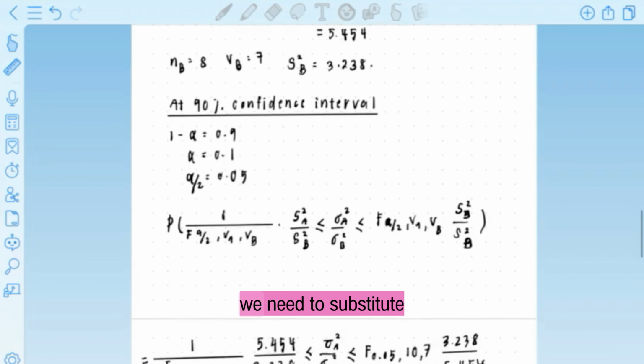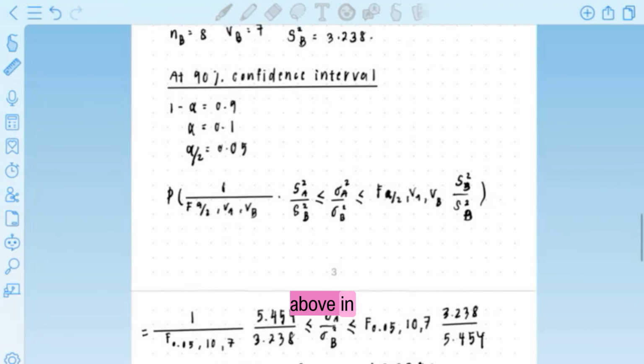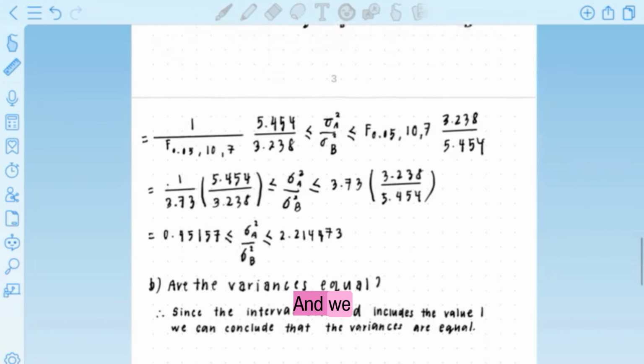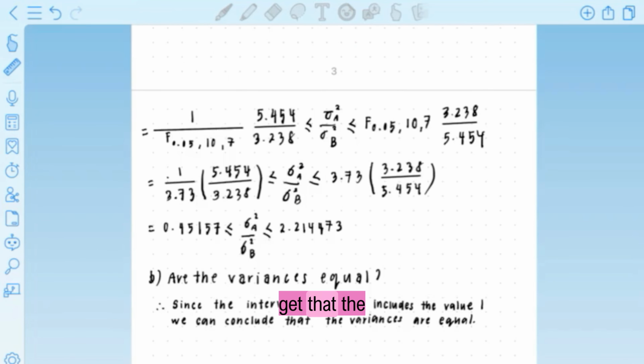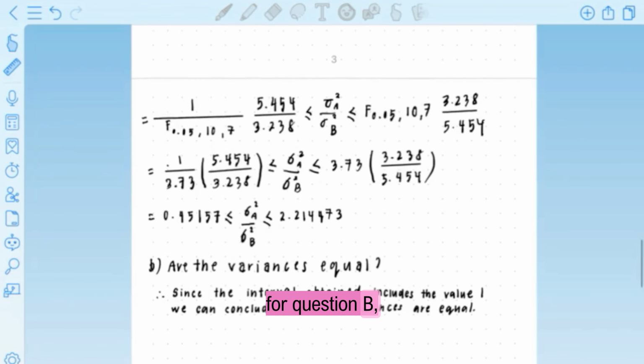The next step is we need to substitute all of the information that we have listed above in this equation. And we solve the equation to get that the ratio interval is 0.45157 and 2.214473.